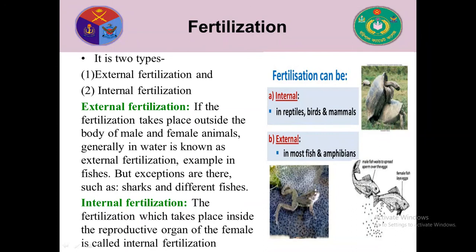Look, this is external fertilization. At first, the female lays eggs in water. After that, the male spreads sperm on the eggs. For that reason, the eggs are fertilized. Internal fertilization: the fertilization which takes place inside the reproductive organ of the female is called internal fertilization. Fish and amphibians have external fertilization, but internal fertilization occurs in reptiles, birds, and mammals. So this is the image of internal fertilization, which occurs inside the female body.